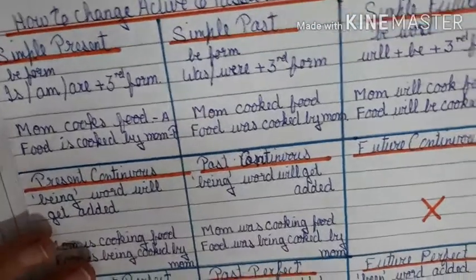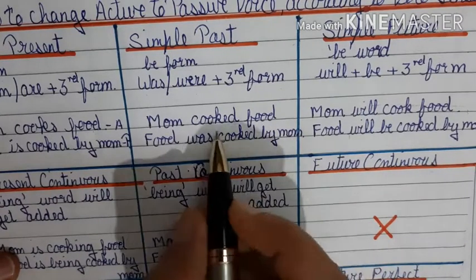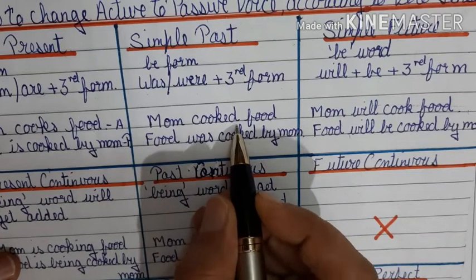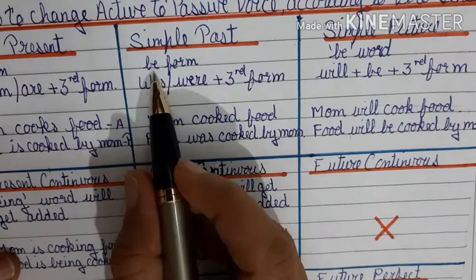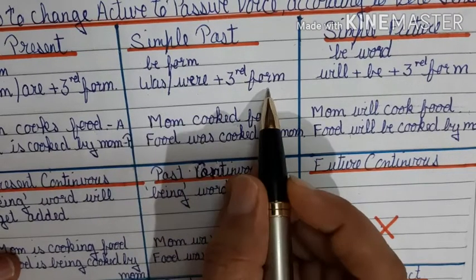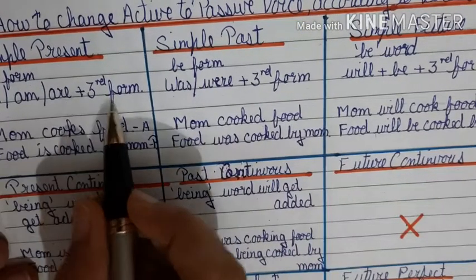Now let's go to simple past. Mom cooked food. The ed or second form has been used. Now we have to change this into passive voice. The rule says the be form was, were plus the third form will be used. In simple present, is, am, are plus third form.